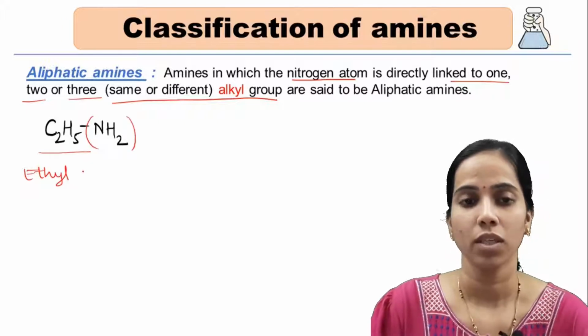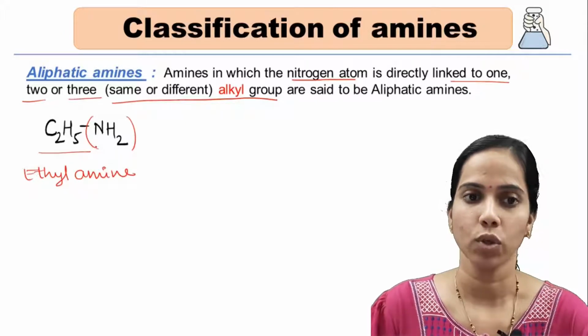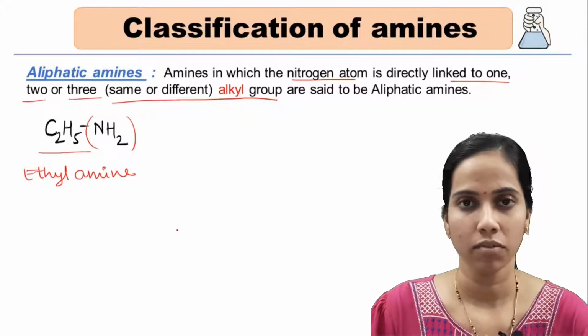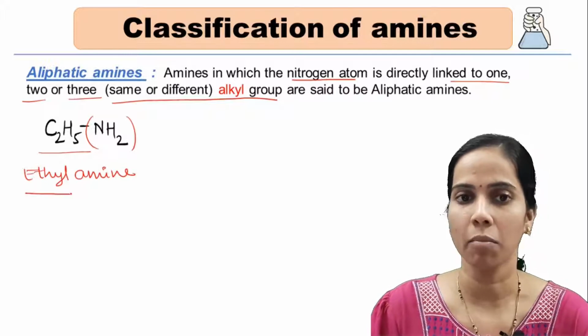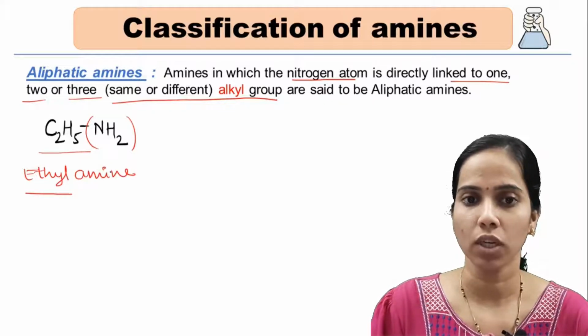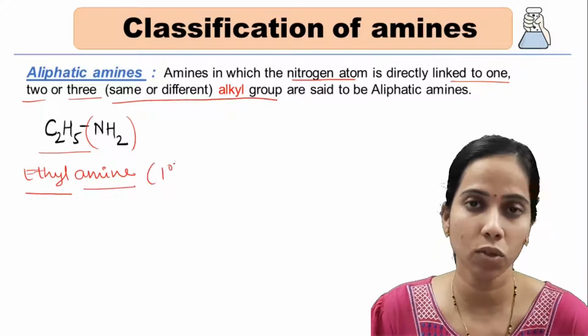NH2 means there is only replacement of one hydrogen atom by an alkyl group. So it is named after the alkyl group with which hydrogen is replaced, and the amine. This is a primary amine because one hydrogen is replaced by one alkyl group.